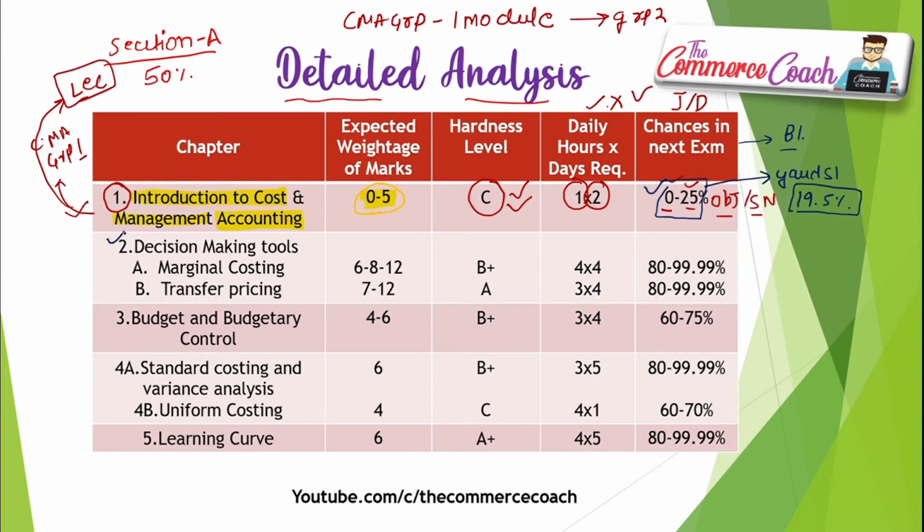Now decision making tools, marginal costing, total same, nothing new in group 2. Now another new topic, transfer pricing. Transfer pricing is new, but if you understood all the decision making in marginal costing, then you can refer some of the tactics in transfer pricing, not all, because marginal costing and transfer pricing are two different concepts. But you can apply some of your basic understanding from the decision making chapter, like key factor analysis, because in transfer pricing also you will be seeing key factor analysis.